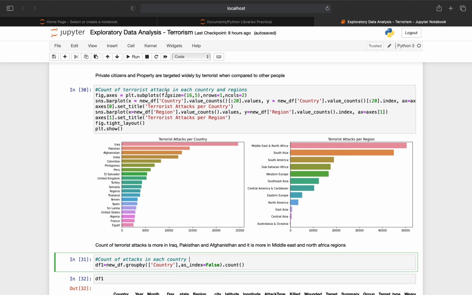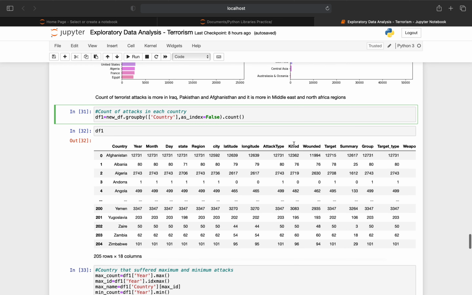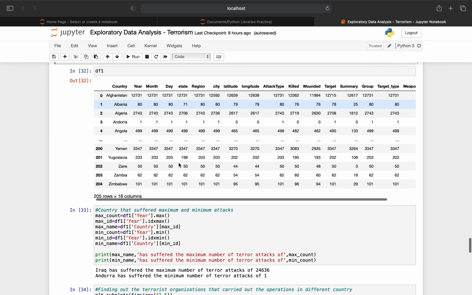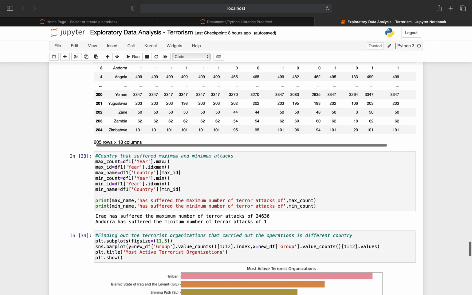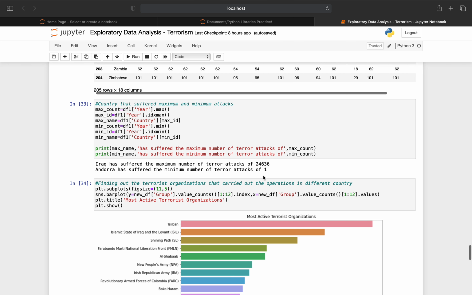Count of terrorist attacks in each year, country and region. From this plot we can say that the count of terrorist attacks is more in Iraq, Pakistan and Afghanistan, and it is more in the Middle East and North Africa regions. Count of attacks in each country. Country that suffered maximum and minimum attacks. Iraq has suffered the maximum number of terror attacks, 24,636. Andorra has suffered the minimum number of terror attacks, 1.